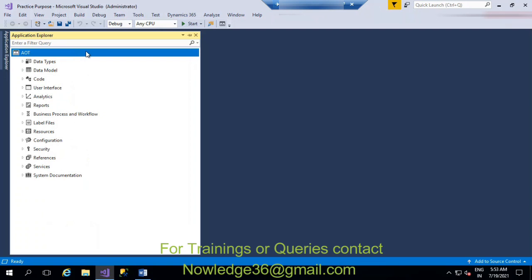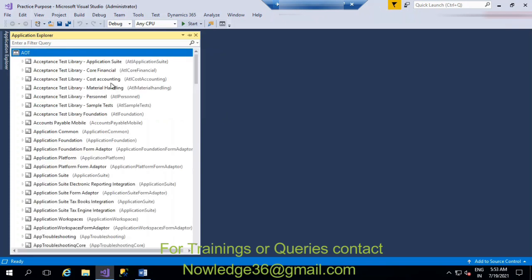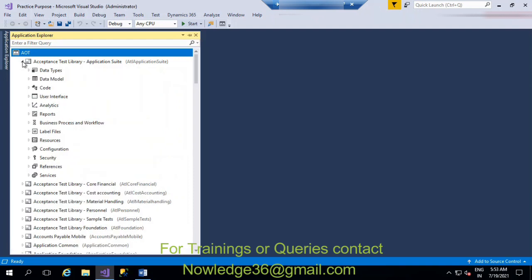In the AOT we have two types of views: one is the model view and the other is the classic view. We are in the classic view now. If you want to see the models, you can click the model view. You can create a new model and add elements accordingly, and we can create custom models as well.